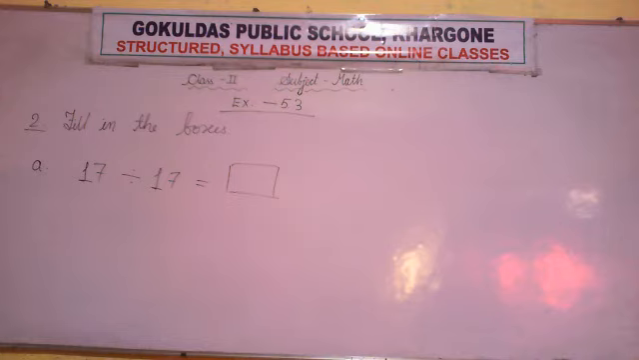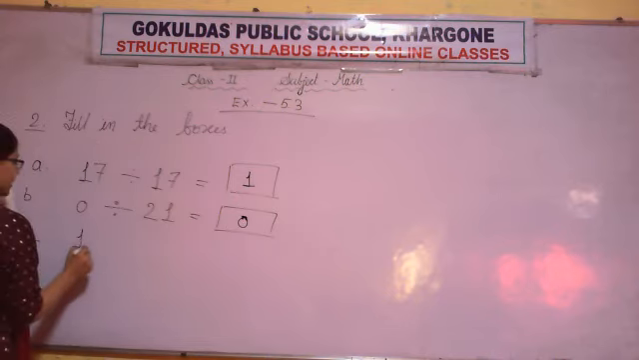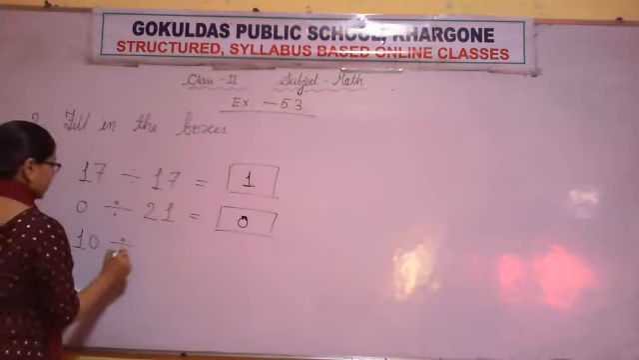So 17 divided by 17. The number is getting divided by itself, so the answer will be 1. Question B, 0 divided by 21. Whenever 0 is divided by any natural number, the answer will be 0. We will write 0. Now question C, 10 divided by 1. Any number divided by 1, the result will be the number itself. So here the result will be 10 itself.